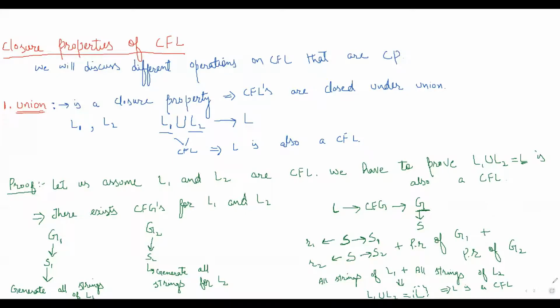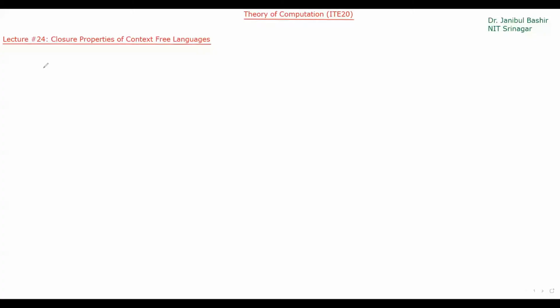Now, let's take another operation. Let me rub this first and let's take another operation. The second operation that we are going to discuss is concatenation. This is the second operation.